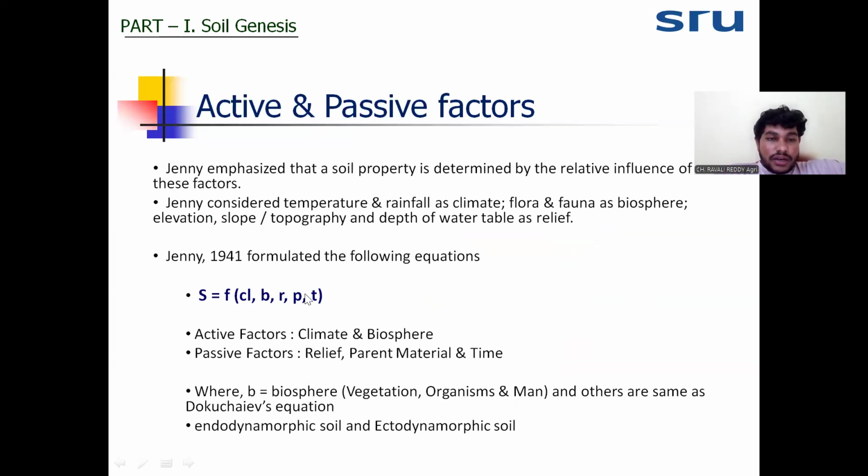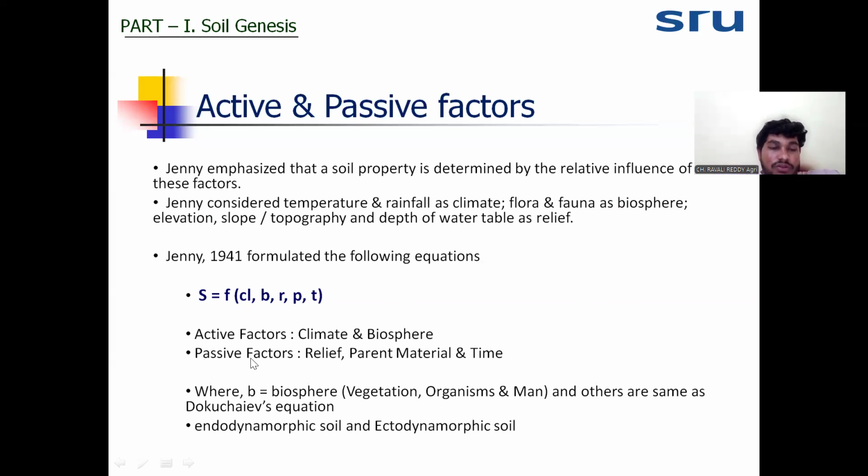He said that climate and the biosphere are one group, and relief, parent material and time are another group. Jenny divided these five factors into two groups: active factors and passive factors. Climate and biosphere are called the active factors, and relief, parent material and time are called the passive factors.